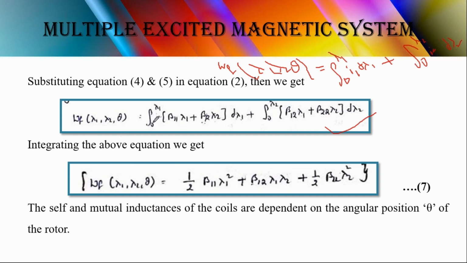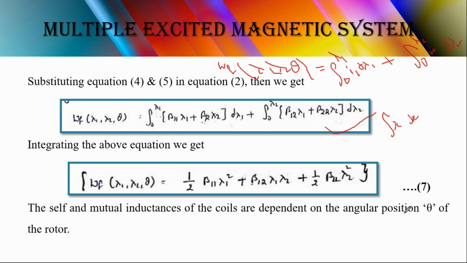Now if you integrate this equation, let me see what you will get. Beta 1 1 is constant, so what is the integration of lambda 1? Integration of x dx, what is it?